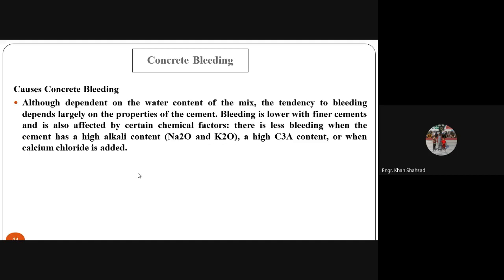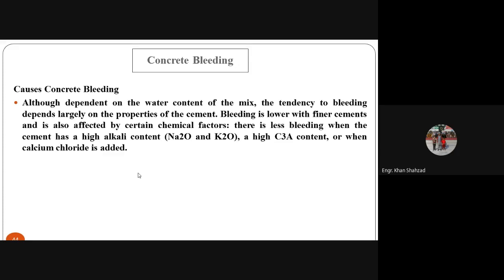Okay, we were talking about the causes of concrete bleeding. Although dependent on the water content of the mix, the tendency to bleeding depends largely on the properties of the cement. If you have used good property cement, the fresh cements, you can reduce the bleeding. Bleeding is lower with finer cements and is also affected by certain chemical factors. There will be less bleeding when you are using high alkali cement.